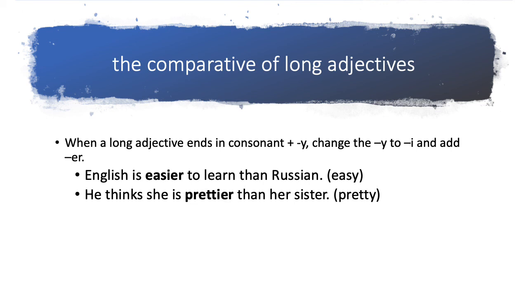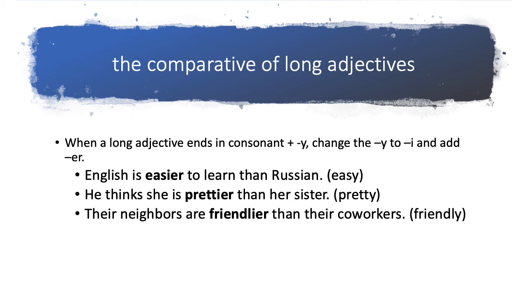He thinks she is prettier than her sister. Pretty, 2 syllables, pretty, ends in ty, consonant y, so you change the y to I and add er, prettier. Their neighbors are friendlier than their coworkers. So friendly, 2 syllables, friendly. It ends in ly, consonant y, so the y changes to I and we add er, friendlier.